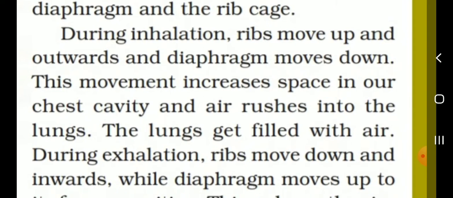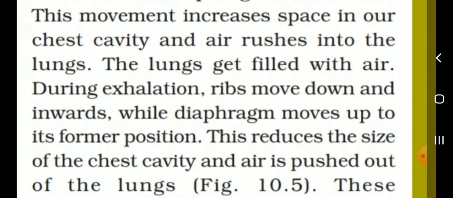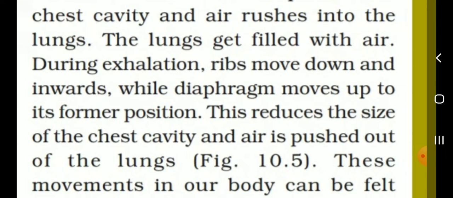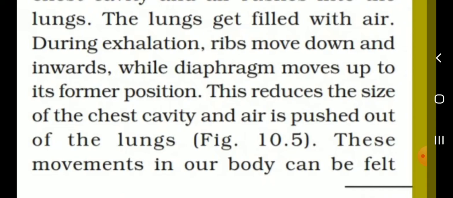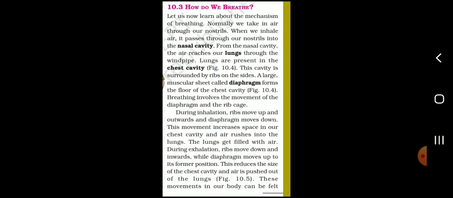During inhalation the ribs move up and outwards, and the diaphragm moves down. During exhalation the ribs move down and inwards while the diaphragm moves up to its former position. This reduces the size of the chest cavity. At which time is the chest cavity reduced? During exhalation, the chest cavity reduces and air is pushed out of the lungs.